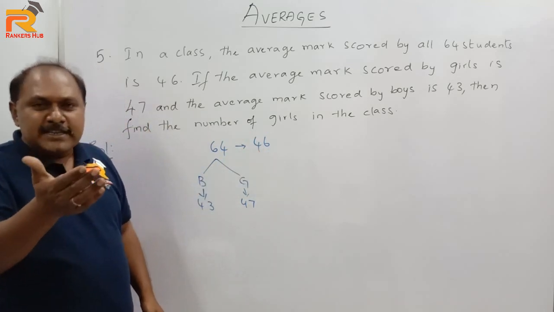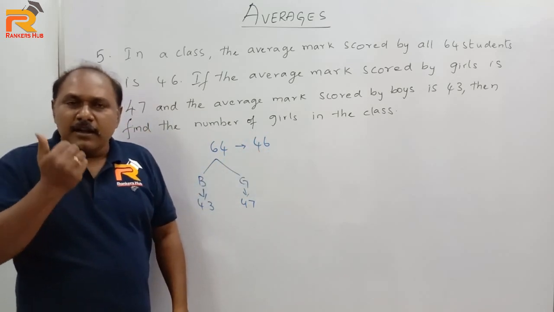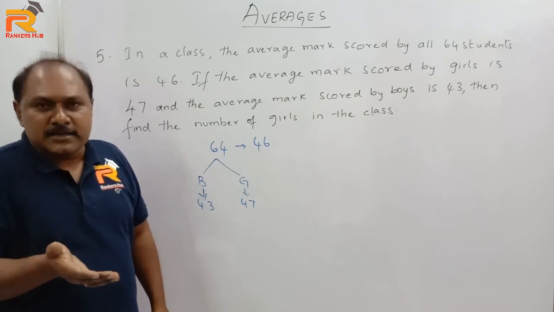Boys will come to 46 by taking marks. Girls will come to 46 by giving marks.